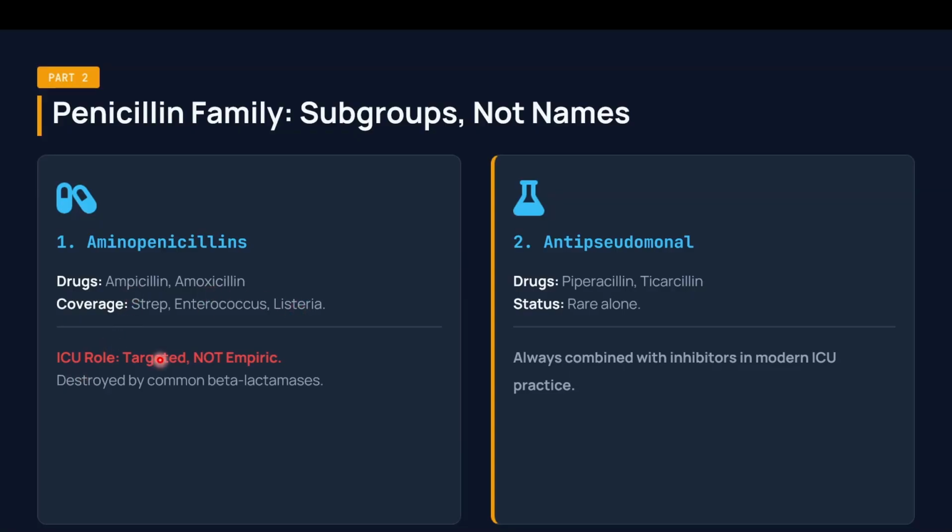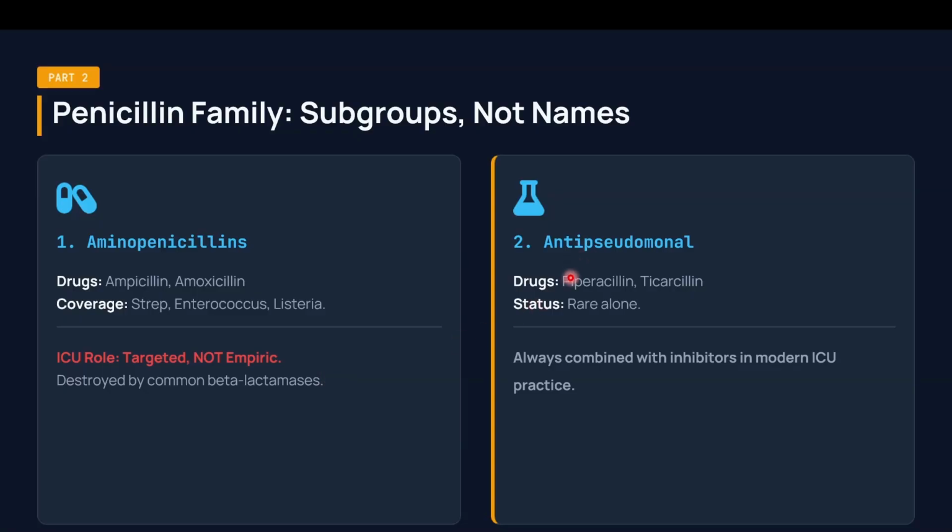The ICU role is that targeted therapy should be given, not empiric therapy. The aminopenicillins are destroyed by common beta-lactamases. So when the culture report shows ampicillin or amoxicillin is resistant, that means the bacteria is an aminopenicillinase producer, which destroys ampicillin and amoxicillin. That doesn't mean these organisms are multi-drug resistant. It should be easily sensitive to third generation cephalosporins.